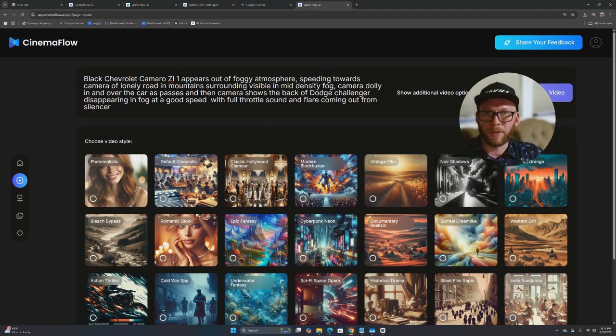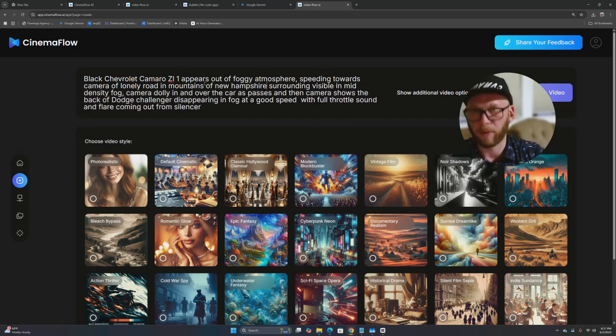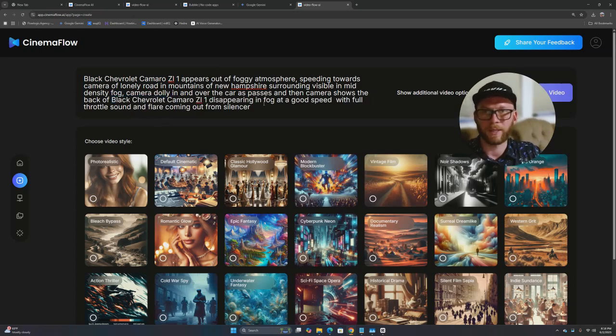Appears out of foggy atmosphere speeding towards camera of lonely road in mountains surrounding visible in mountains of New Hampshire. Alright, we'll upload it. Visible in mid density for camera dolly in and over the car as passes, then the camera shows the back of black Chevy Camaro ZL1 disappearing in fog of a good speed with full throttle sound and flare coming out from silencer.